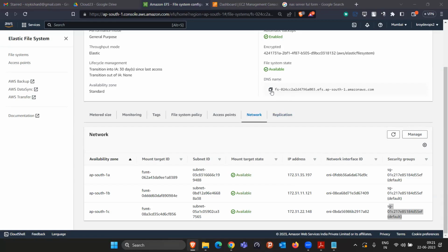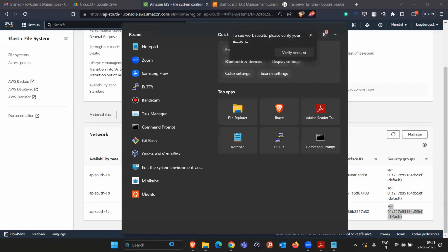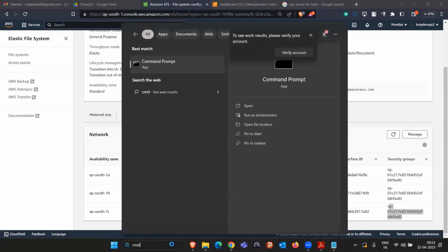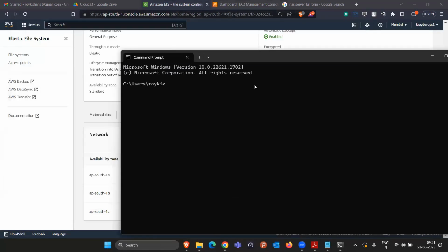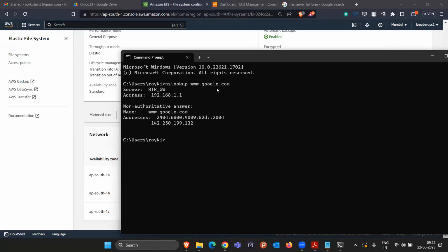So see, DNS is basically helping us to get the IP address. Take an example. I would suggest all of you open the CMD in your laptop and run a command here. The command is nslookup, space, www.google.com. Open the command prompt, macOS people can open the terminal, write nslookup space www.google.com and press enter. And tell me, are you getting the same IP address or some different IP address?